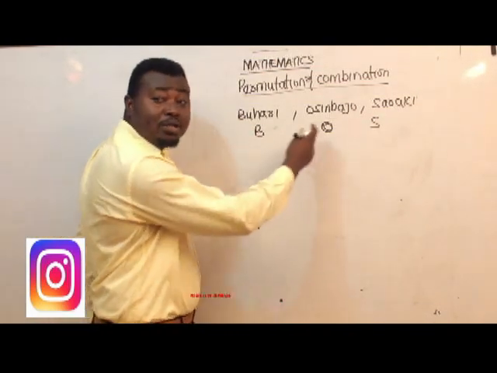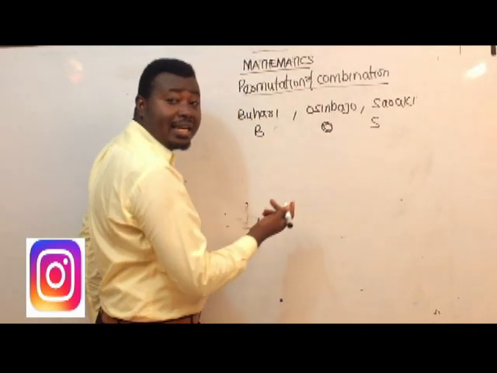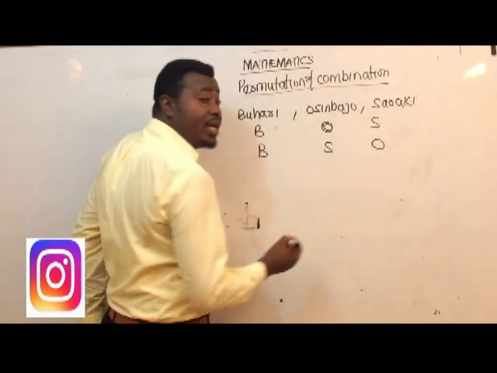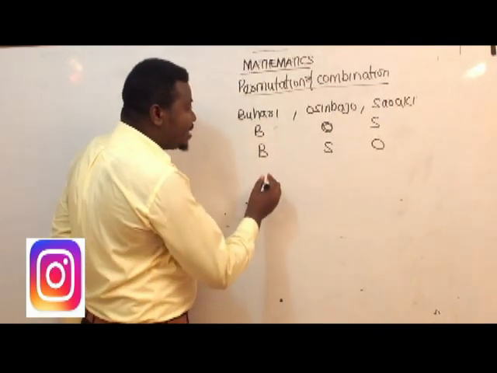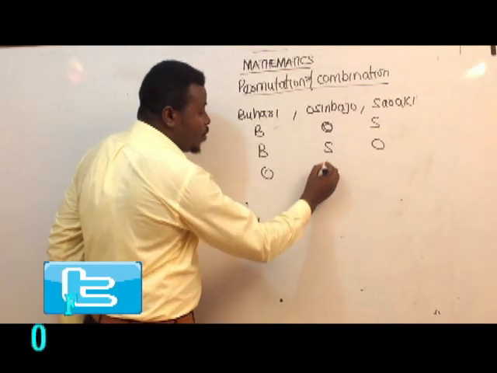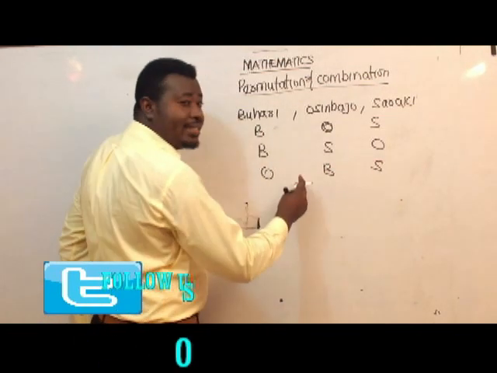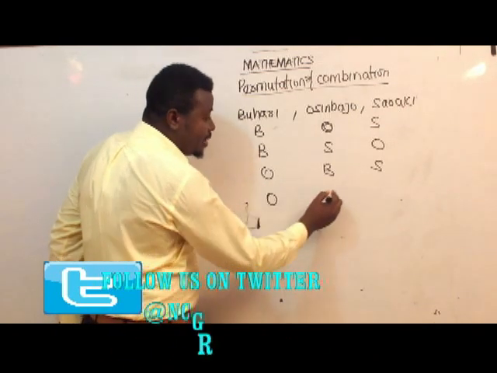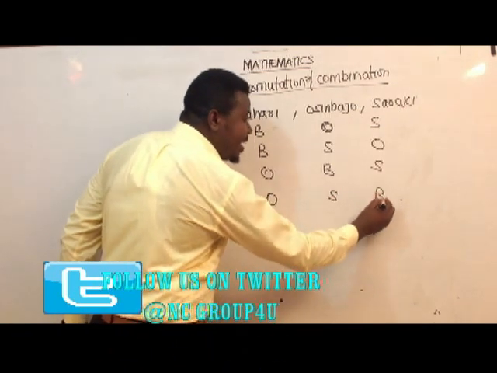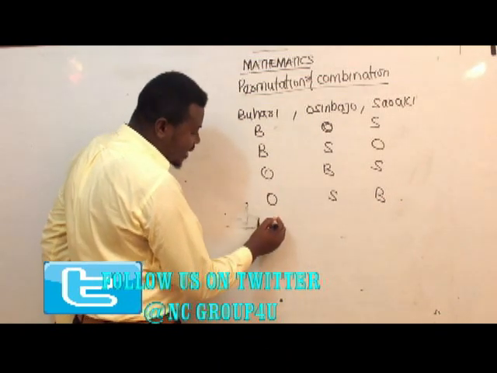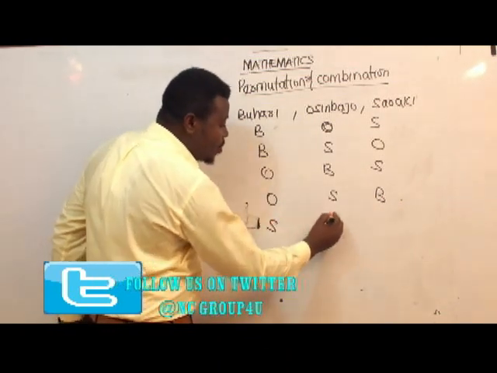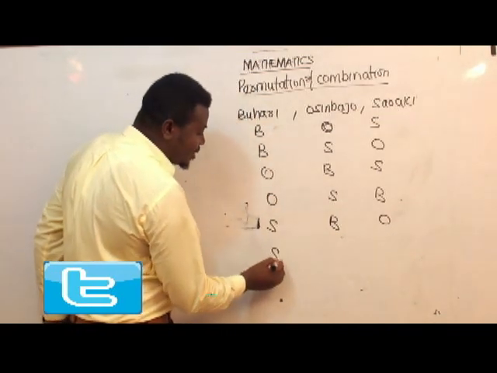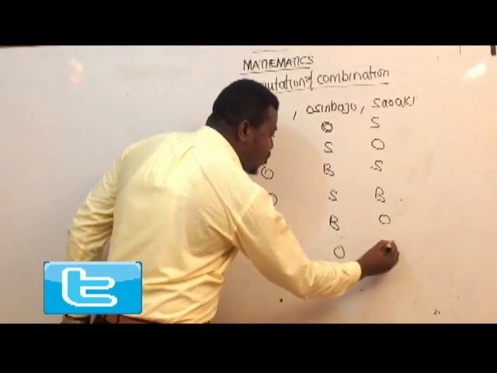Buhari can stand here, Osinbajo can stand there, and Saraki can stand there. I can decide to have Buhari here, Saraki here, and Osinbajo here. This is another arrangement. I can decide to have Osinbajo here, Buhari here, and Saraki here. This is another arrangement. I can decide to have Osinbajo here, Saraki here, and then Buhari here. This is another arrangement. I can decide to have Saraki here, Buhari here, and Osinbajo here. This is another arrangement. And I can decide to have Saraki here, Osinbajo here, and Buhari here.